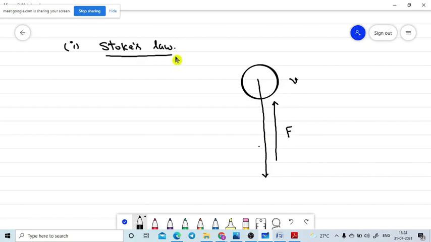Stokes gave an empirical formula. Empirical formula means a near value, which tells about the approximate magnitude of how much force is acting on the body. That law is named the Stokes law.